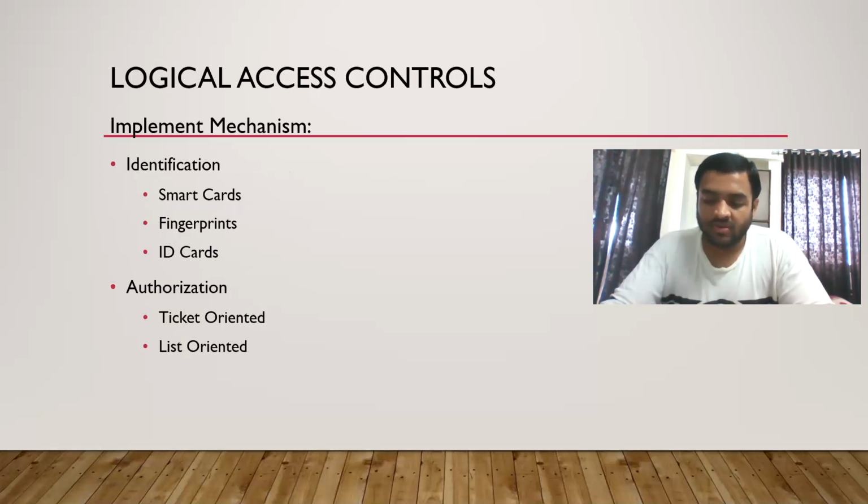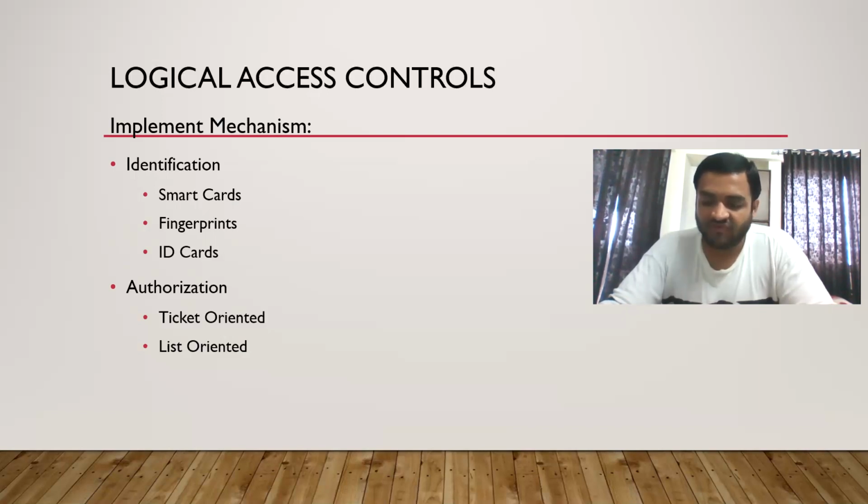Now, what mechanism will we implement at these points of the information system? We will implement mechanism for identification. We will identify the user, and then we will verify whether he is an unauthorized user or authorized user. We will use smart cards, fingerprints, or ID cards. Smart cards don't have your photo and all. They have just some barcode or something. Once you show that smart card, you will get access.